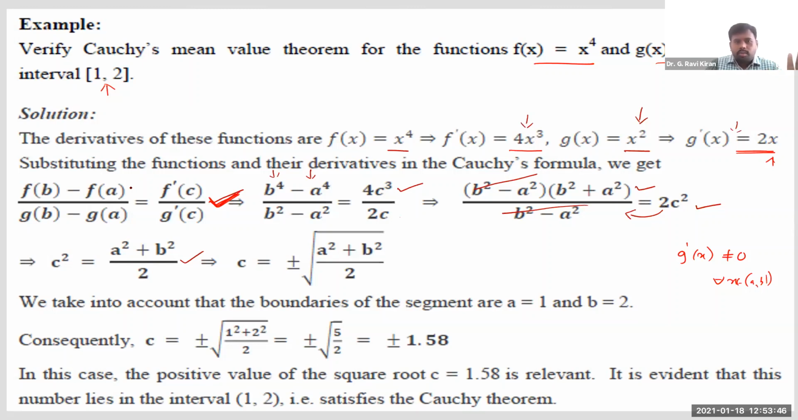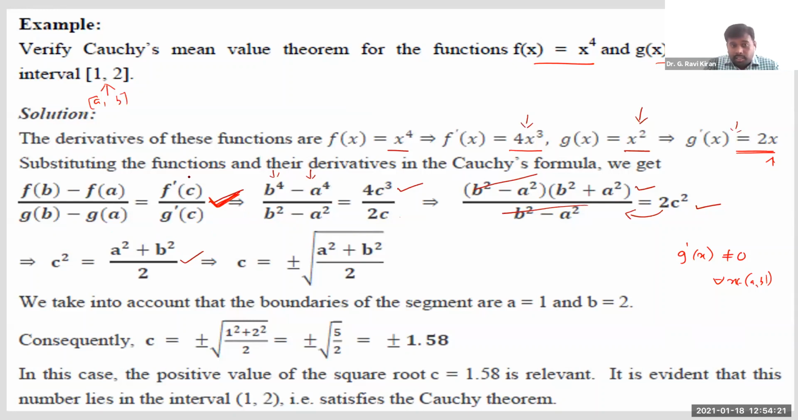Now let me continue this. Let us see, can we find such C or not? To verify that, for my convenience, I'm proceeding with a and b as they are. Later we can substitute a is equal to 1 and b is equal to 2. Now if you substitute x is equal to b in f of x, it is b power 4 minus a power 4, because f of x is x power 4. It is divided by g of x, which is x square. So when you substitute x is equal to b, it is b square minus a square, right?